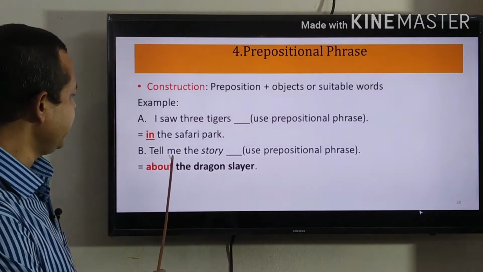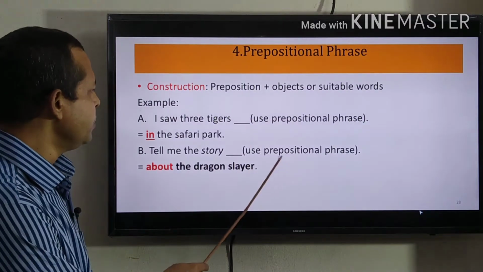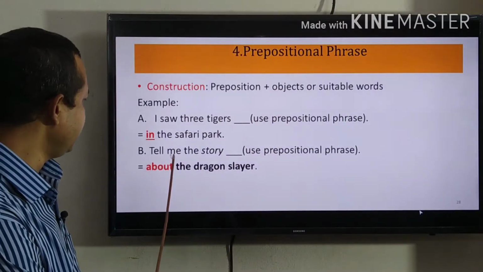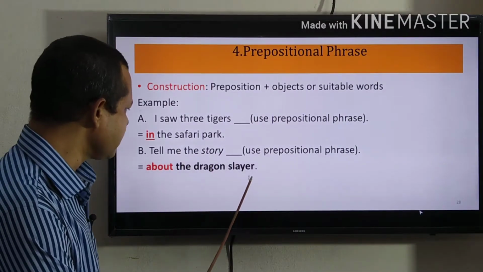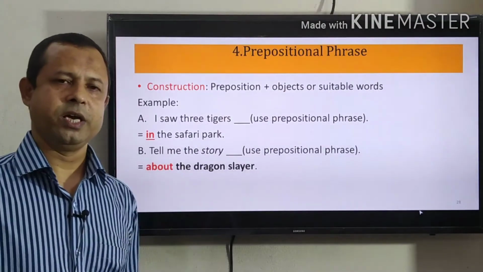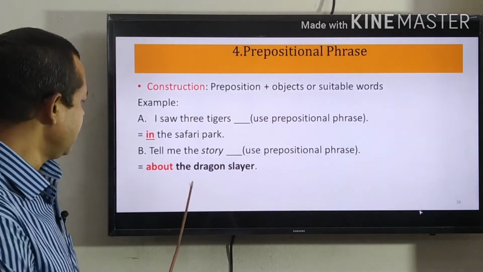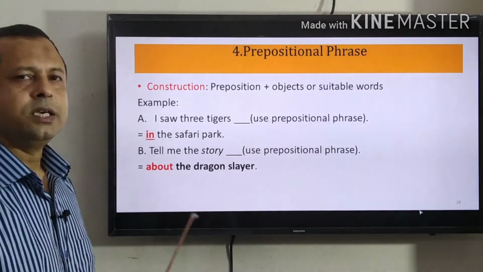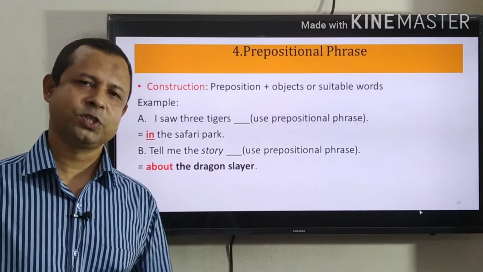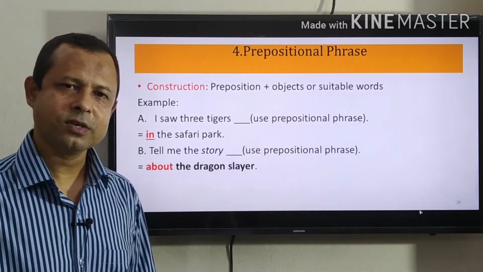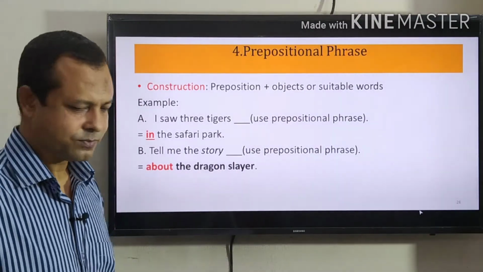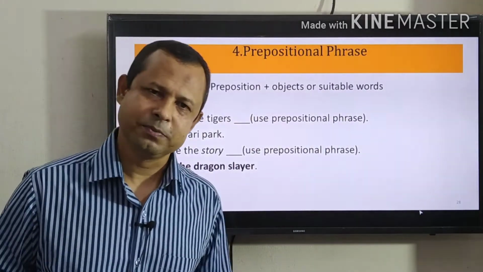Here see, tell me the story. Use prepositional phrase. How can we complete the sentence? We can write it: tell me the story about the dragon slayer. Here, about is the preposition. The dragon slayer is used here to make it a phrase. And including the dragon slayer, it has become a prepositional phrase. So when you are asked to use a prepositional phrase, you have to write a preposition. After the preposition, you have to write some more suitable words. So I think prepositional phrase is very clear to you.